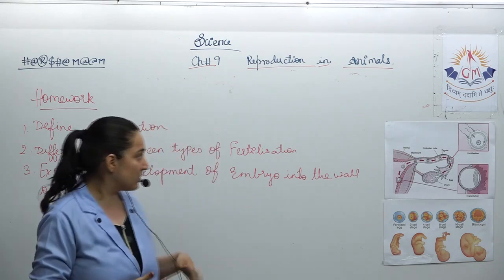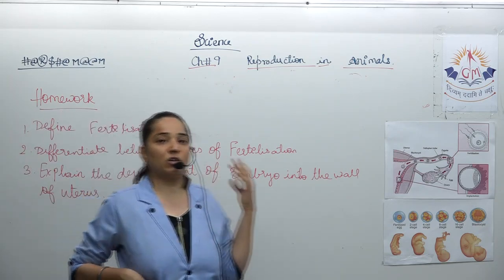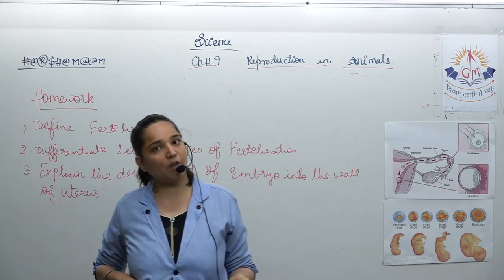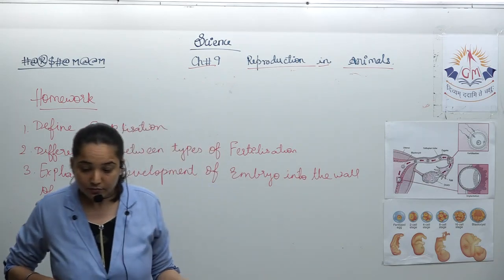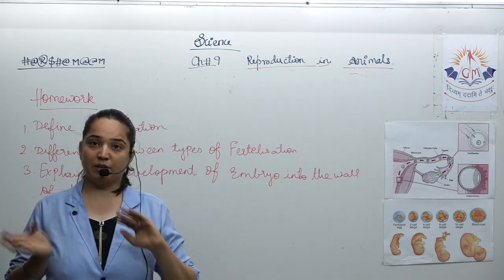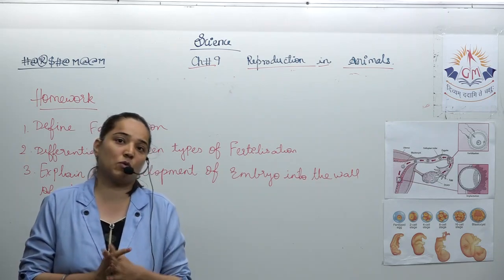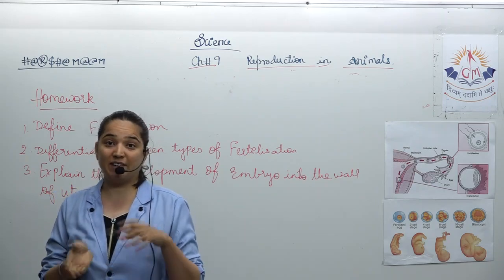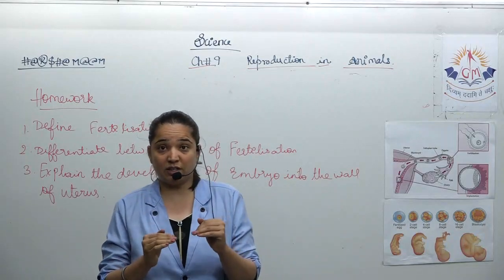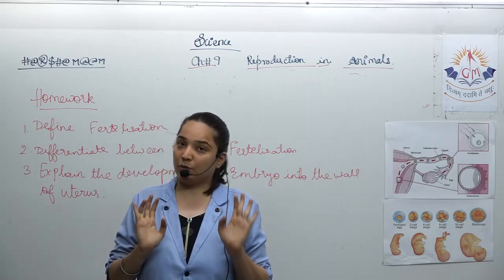So internal fertilization we talked, but the development takes place outside the body of the female partner. In a hen, what happens? Fertilization takes place. Above it, the layers are formed. Once the layers are formed, the hen will lay the egg, and the hen will sit on it, provide the needed warmth, and protect it.